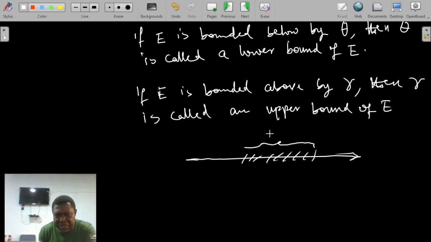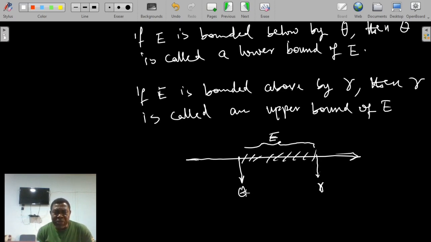Assuming that here represents the set E, theta, a number here, will be called a lower bound of E if theta is less than or equal to everything in E. And the number gamma is an upper bound of E if everything in E is less than or equal to gamma.